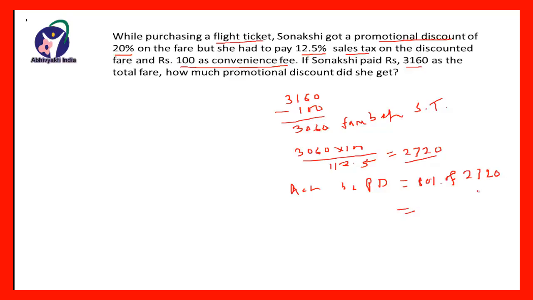So it will be 80 by 100 into 2720, that is 3400. Now this is the actual fare before promotional discount, and this is the fare after promotional discount, and the difference between these two is what? It is 680, and therefore the promotional discount is 680 rupees.